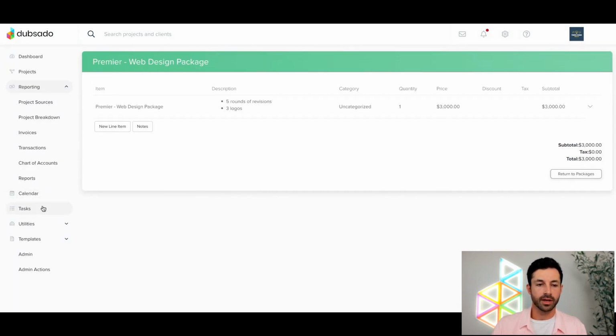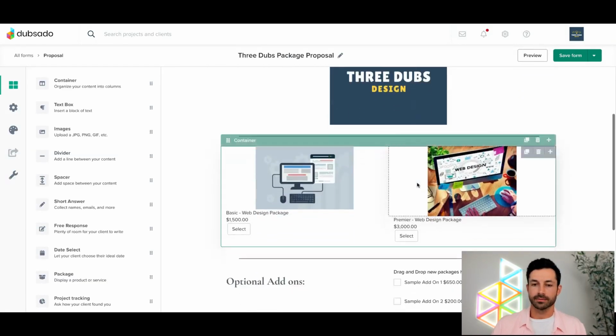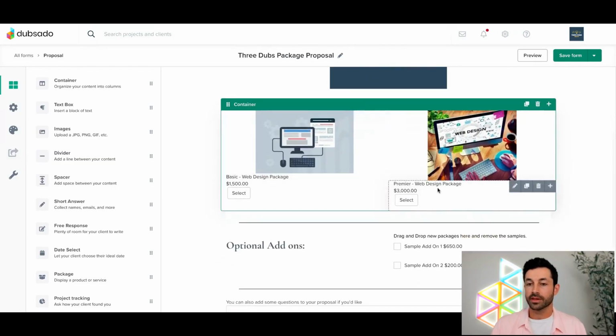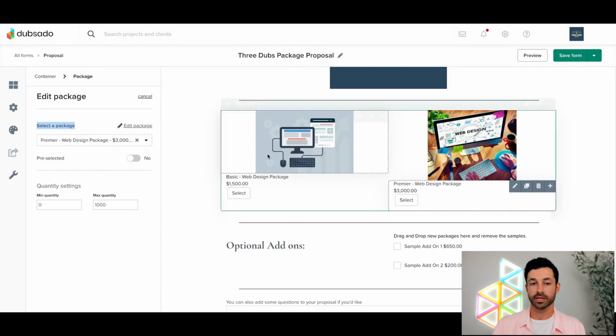So to do that, let's go ahead and head down to our forms page, templates, forms. Let's take a look at this 3Dubs design. Here I am with this exact package template that we were just looking at a second ago. And I'm in a very similar situation to what you're describing, Randall. You're like, cool, I have my package in here. I can see under select a package, I have the correct one. Why isn't it showing that description?